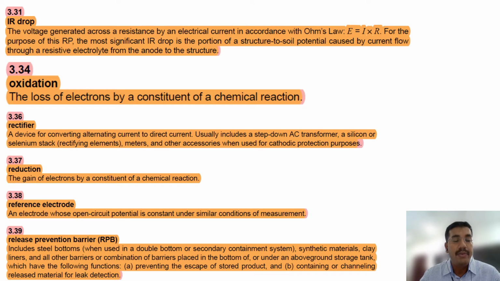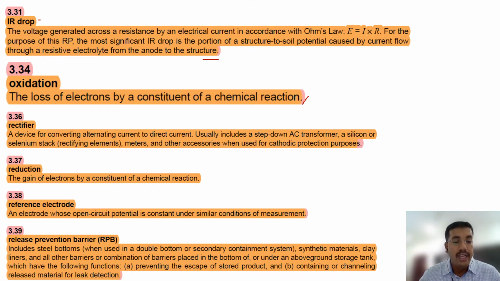IR drop: current and resistance. IR is current and resistance. The voltage generated across a resistance by an electric current in accordance with Ohm's law, E is equal to IR. For the purpose of RP, the most significant IR drop is the portion of a structure to soil potential caused by current flow through a resistive electrode from the anode to the structure, called IR drop. Oxidation: the loss of electrons by a constituent of chemical reactions. This is not so important.